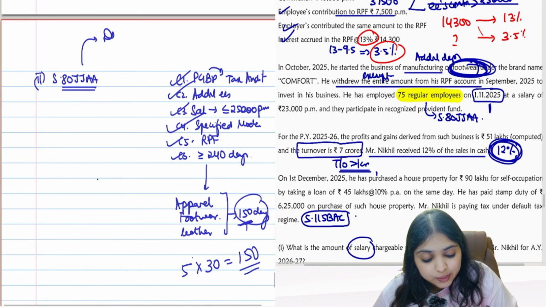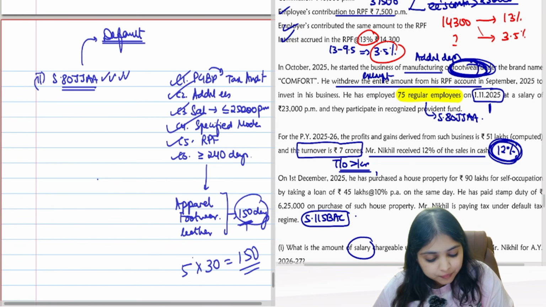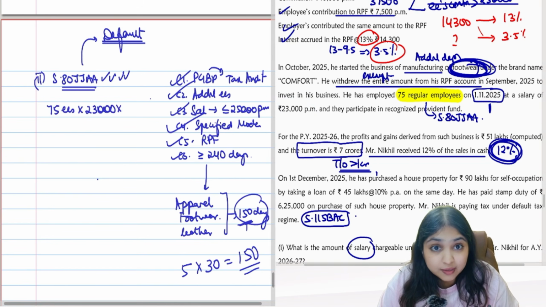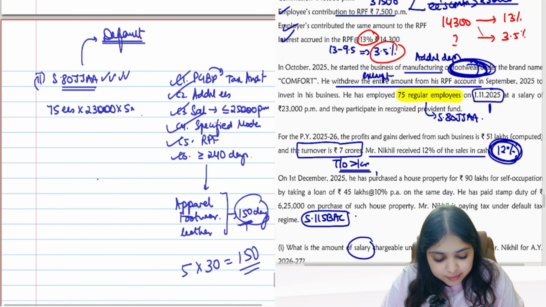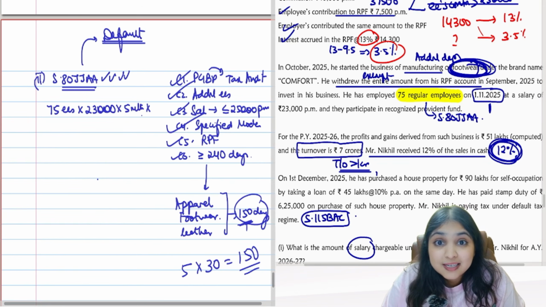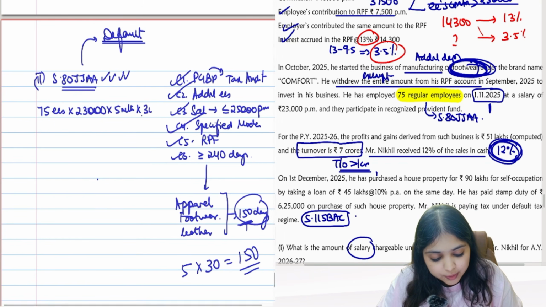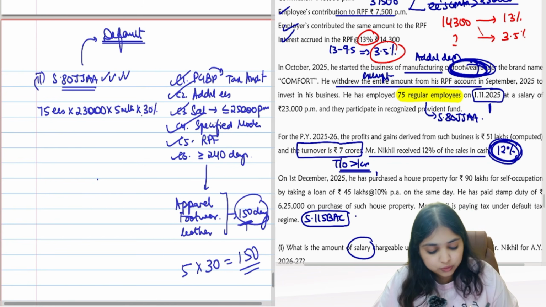And my assessee is doing computation in the default regime. No problem, in the default regime you can enjoy 80JJAA. So come on guys, compute now. How many employees? 75 employees. How much salary are you giving them? You're giving them 23,000 salary. For how many months, guys? For 5 months, right? For 5 months you're giving them. And what's the percentage of deduction? Do you know that? 80JJAA. How much deduction do you get? Only 30% deduction you get. So 75 into 23,000 into 5 into 30%.